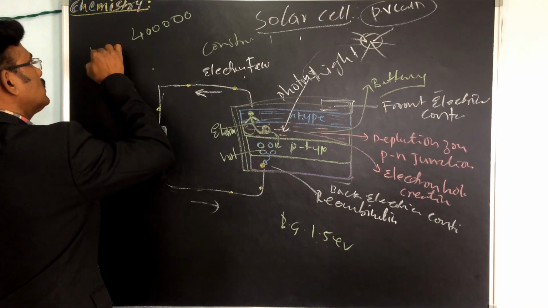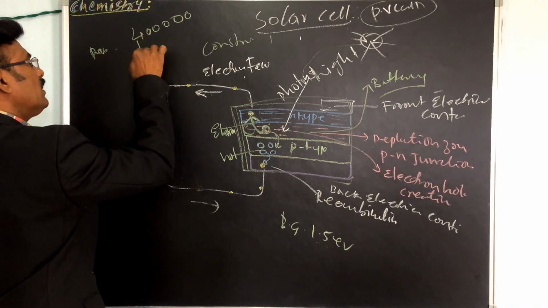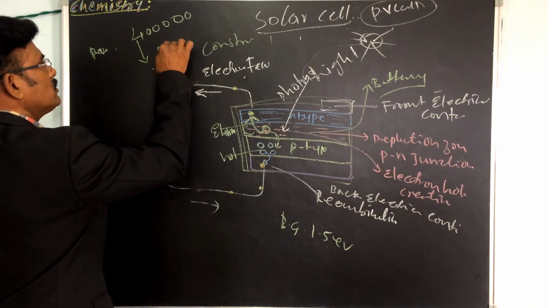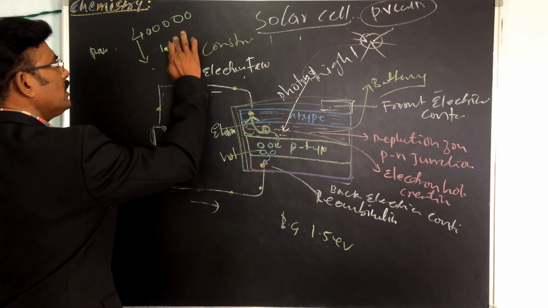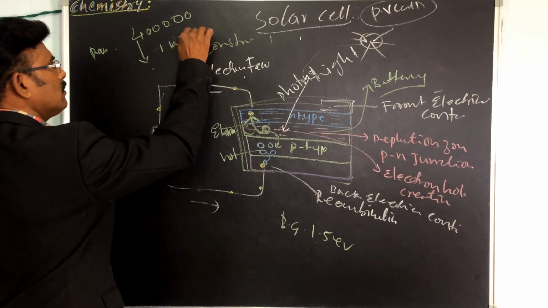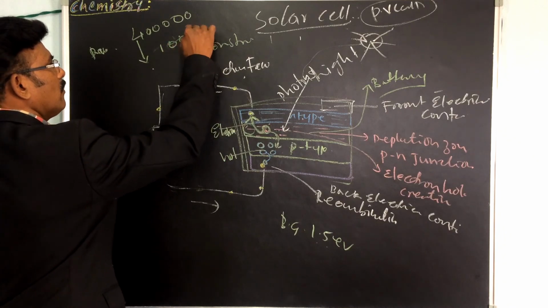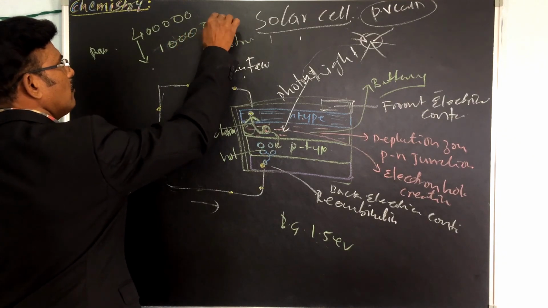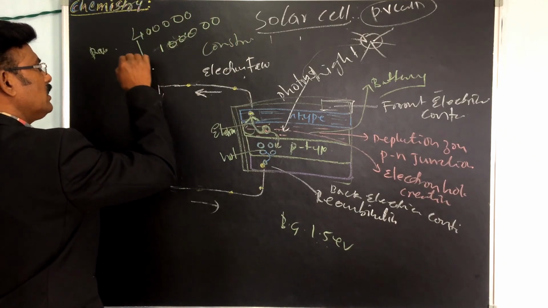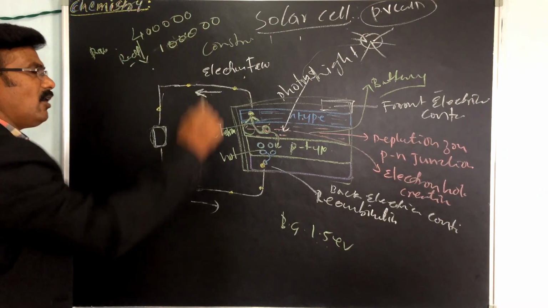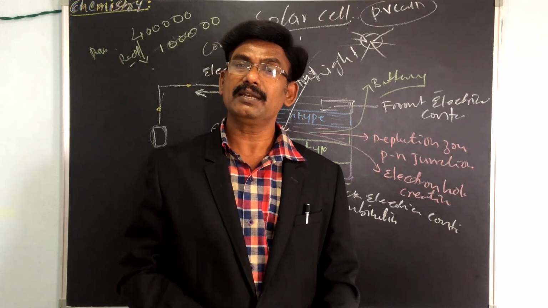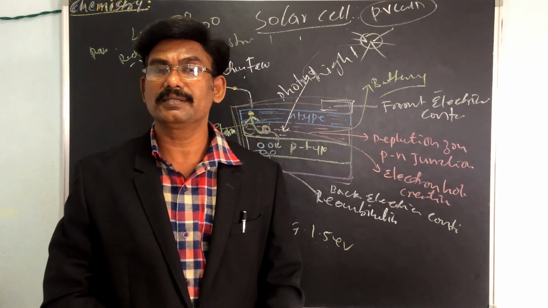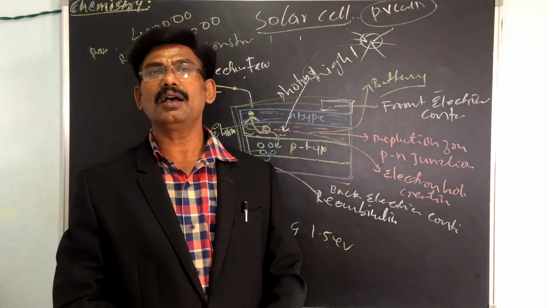In the future, it will reduce to just 50,000 or at least 1 lakh. If it reduces this much, every house will take it. But the efficiency should also increase. Okay, so this is about the solar system.